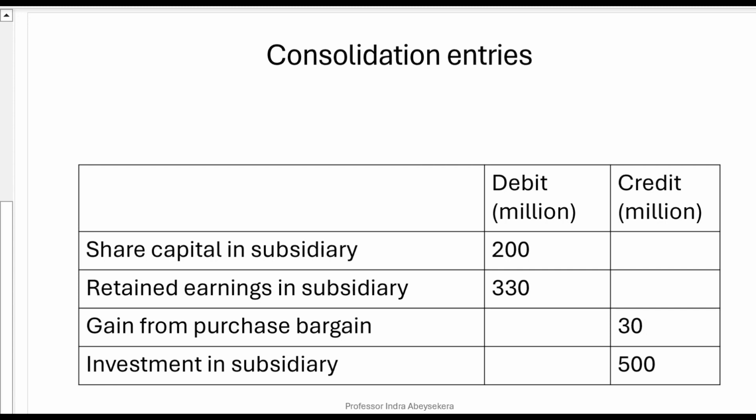So credit investment in subsidiary 500 million and credit gain from bargain purchase 30 million and debit retained earnings in subsidiary 330 million and debit share capital in subsidiary 200 million.